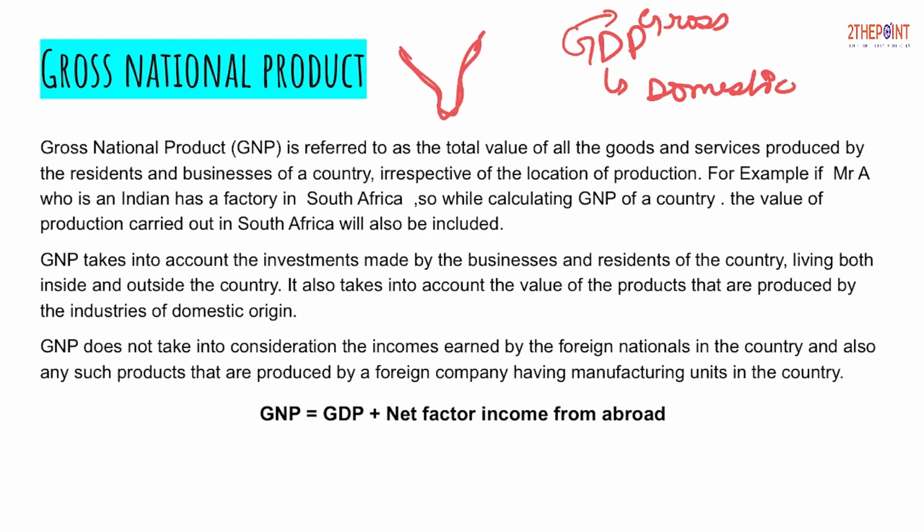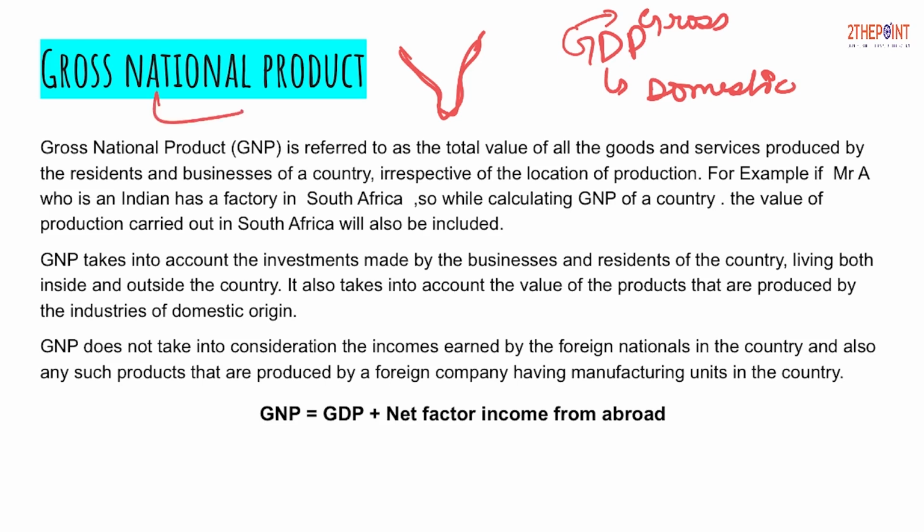Now what about those goods which are produced by the citizens of the country in another country? Let's suppose a person is a resident or a citizen of India, but also has a production facility in South Africa. Now, what about the production happening in the South Africa factory? For that, GNP is calculated. Whenever we include the goods produced by the citizens of a country in another country, or by the companies which are registered and incorporated in India but are producing goods outside the territory of the country, they are included in GNP.